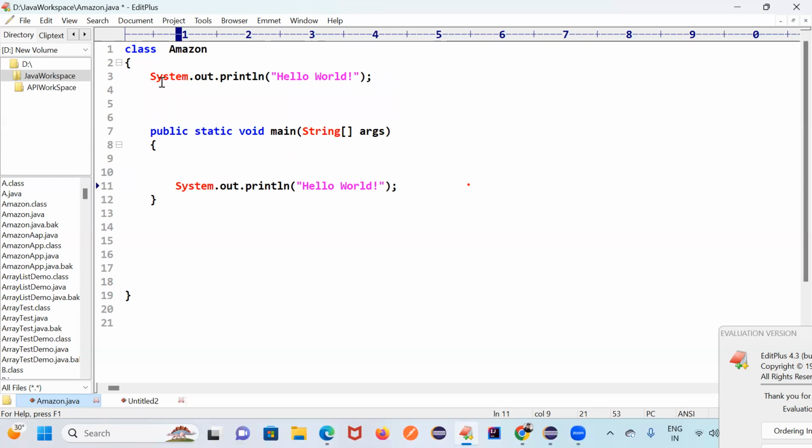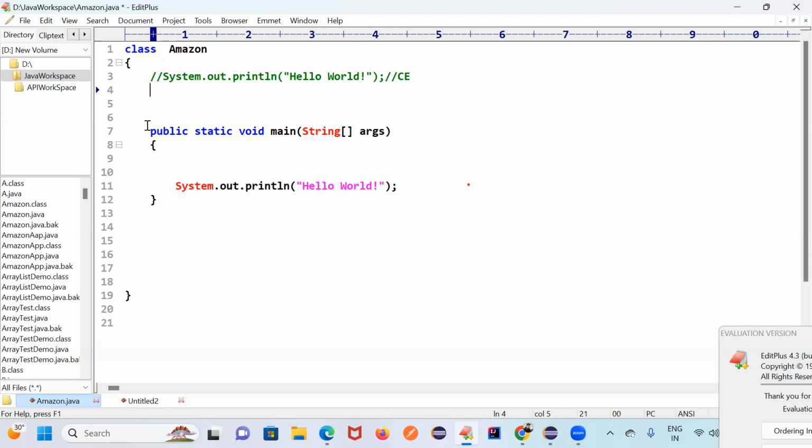When you write system.out.println directly in a class block, we get a compile time error. Why? Logic is not allowed at class level. System is your class, out is your variable, and println is your method, an overloaded method. That's why logic is not allowed as a class block.